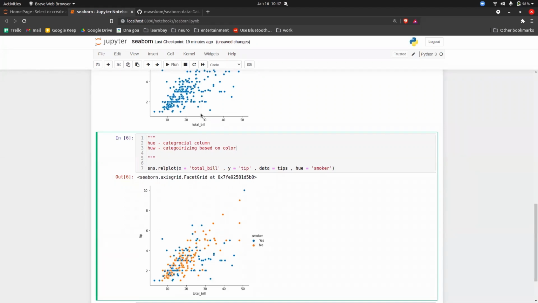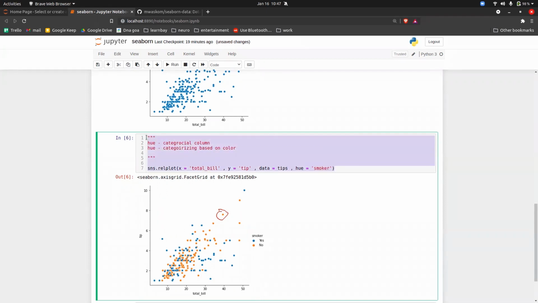So let's say if I want to talk about this particular person, can you give me basic insight about this person, guys? His total bill is 40 and tip around 8 and he's not a smoker. He is a non-smoker. Okay, so this is a hue parameter that we have.